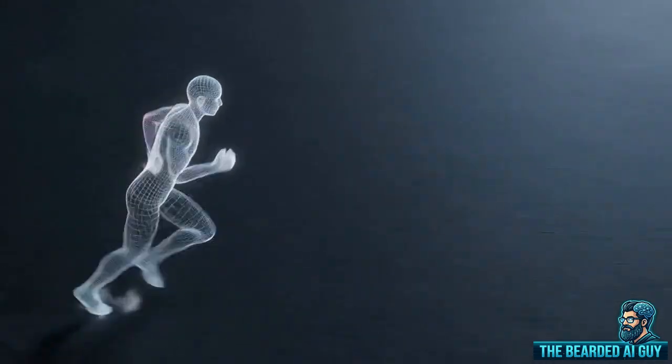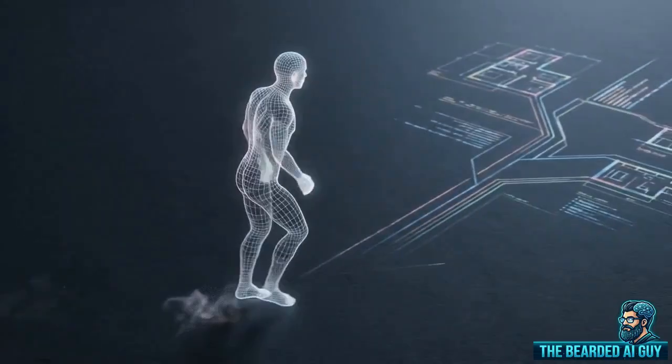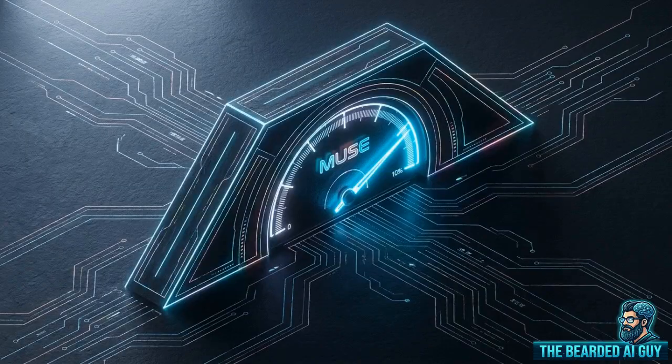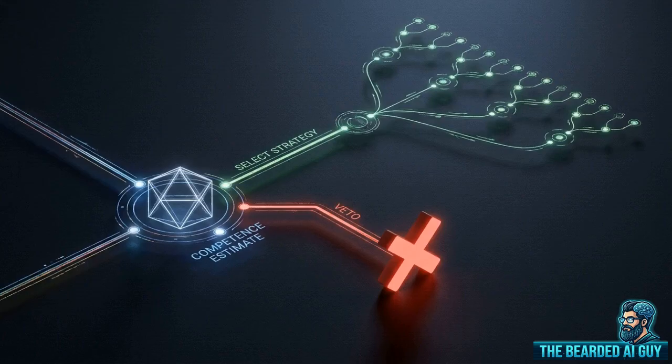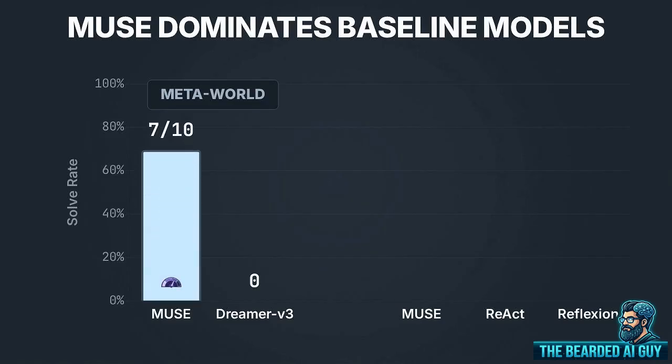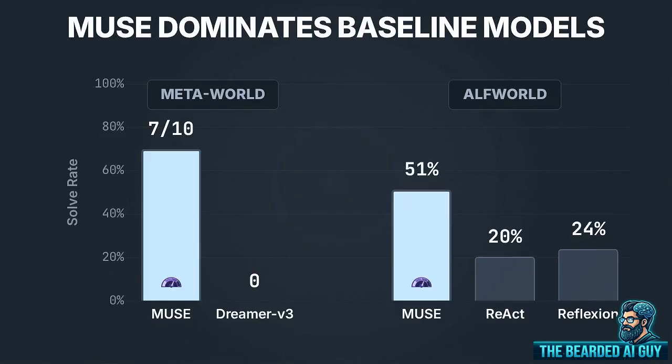Elite athletes recognize immediately when they are off their game. They call a timeout, step back, and change tactics. Top systems are now training agents to do the exact same thing, to mathematically estimate their own statistical competence on a specific task in real time. This brings us to MUSE. MUSE is an architecture that generates a competence estimate to select strategies and veto bad rollouts, rather than relying on generic reflection prompts. This comparison chart shows the result. On the left, in the MetaWorld robotics environment, MUSE solves 7 out of 10 novel tasks, dominating Dreamer v3. On the right, in ElfWorld, MUSE doubles the solve rate of both ReAct and reflection baselines using small models.